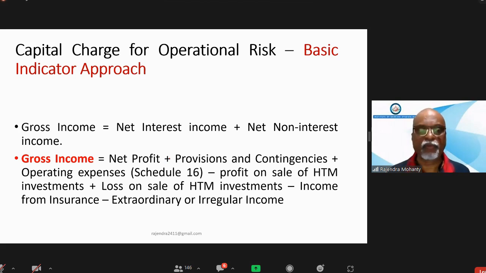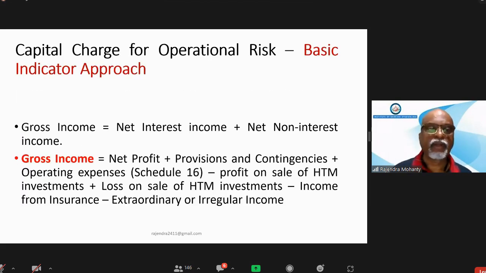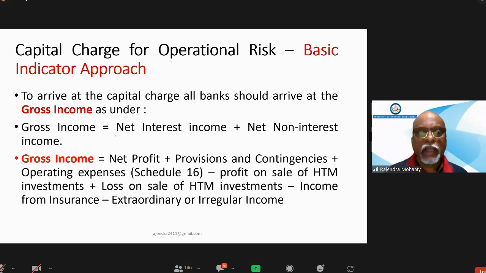So I am giving the formula. Actually gross income is nothing but net interest income and net non-interest income. But if the questions are given, you have to calculate all things. So the question will contain all the things, and you have to do plus and minus.